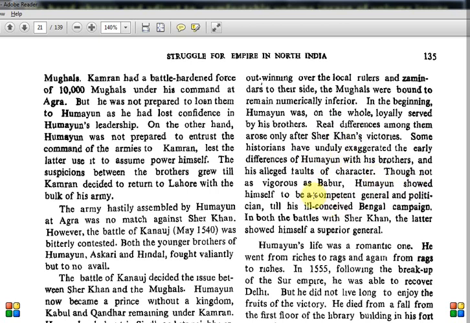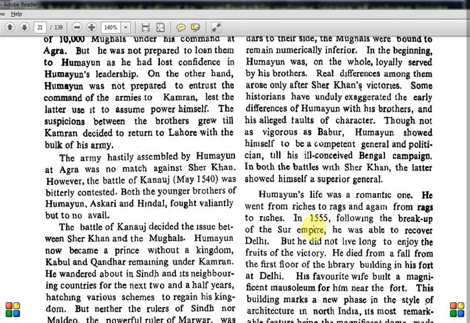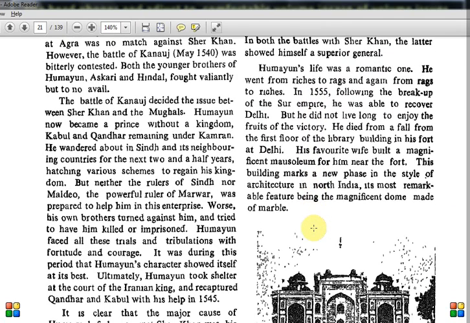Though not as vigorous as Babur, Humayun showed himself to be a competent general and politician till his ill-conceived Bengal campaign. So till that Bengal campaign, he was considered a good ruler. In both the battles with Sher Khan, the latter showed himself a superior general. So Sher Khan won both the battles, that you should know.